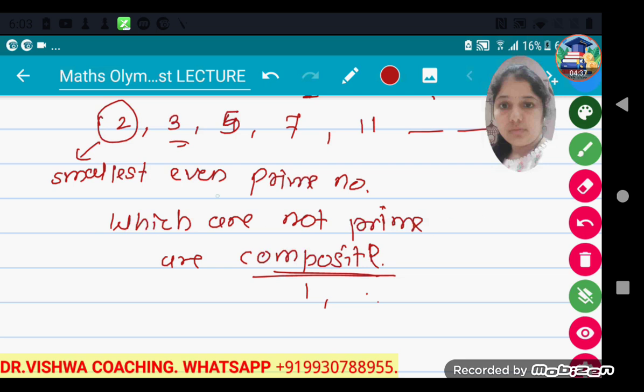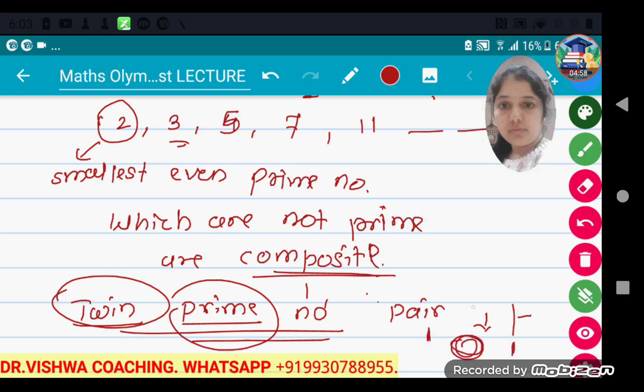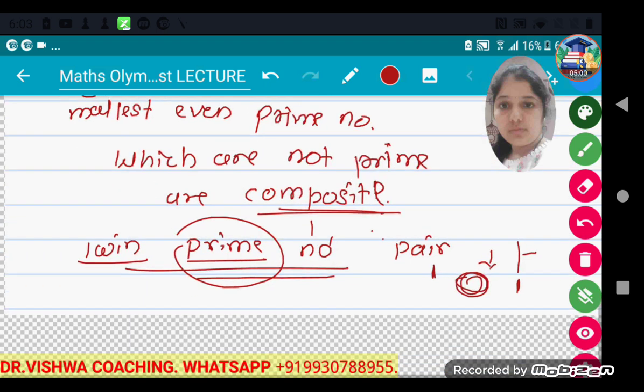Now one more thing about prime numbers, which is twin prime numbers. Twin prime numbers are a pair of prime numbers which have only one composite number in between them, not more than one.